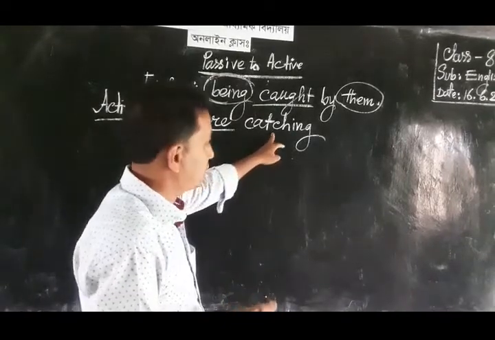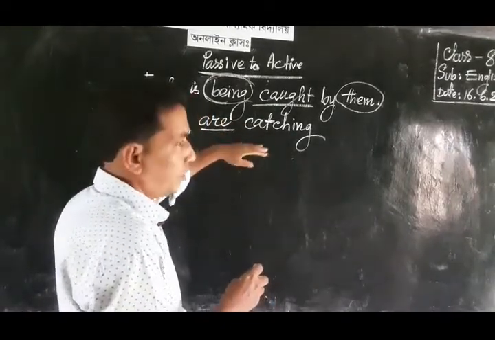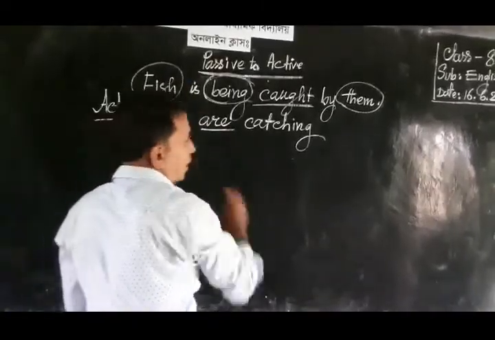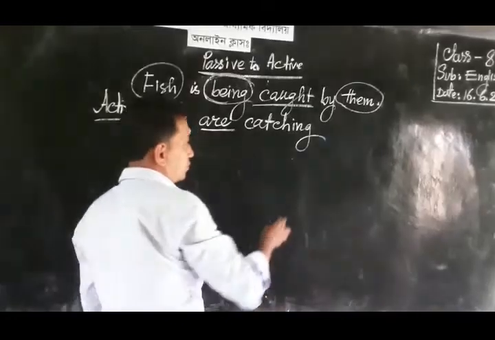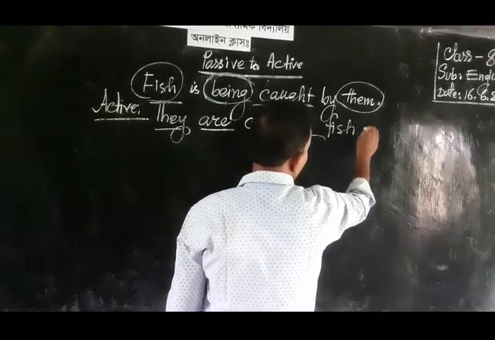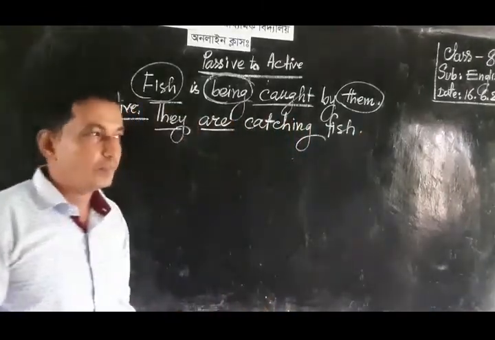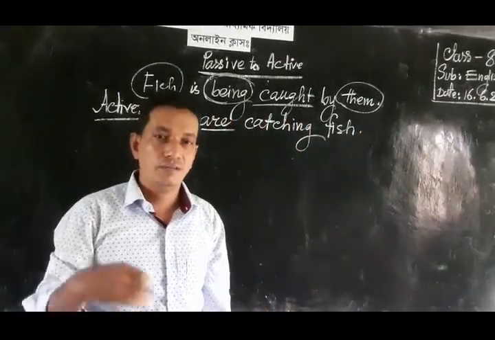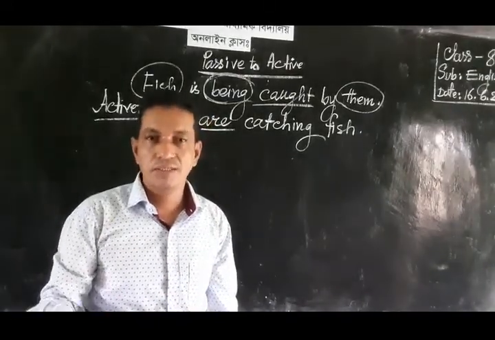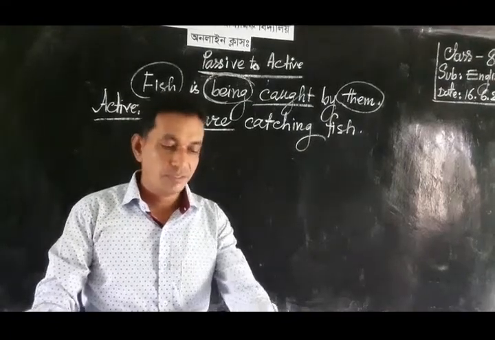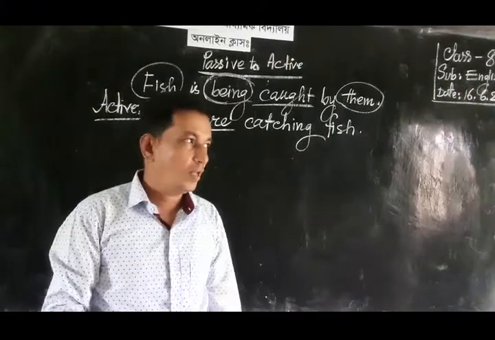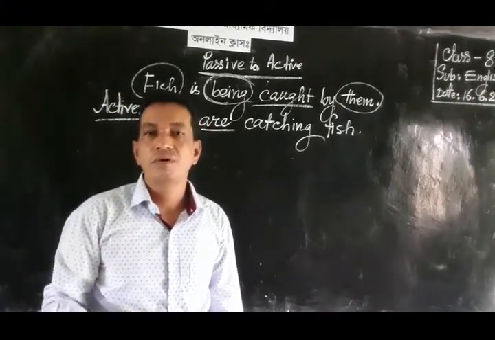They are catching, and after the verb we must put the object, and the object form is fish. Its subjective form and objective form are the same, because when we see any kind of noun in the subjective or objective form, it must not be changed, because noun form never changes according to subject or object.